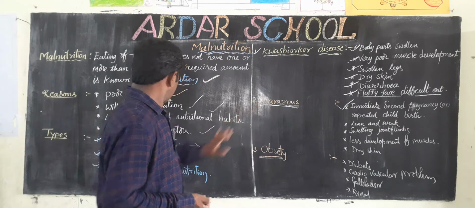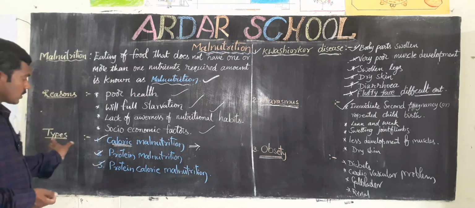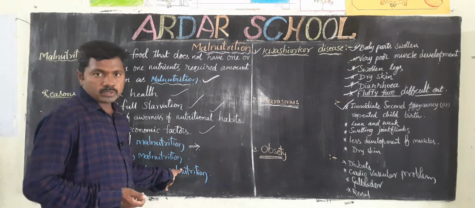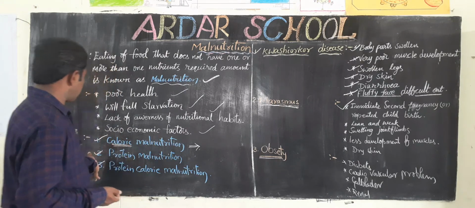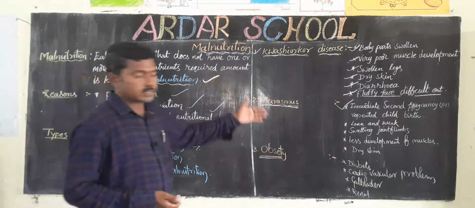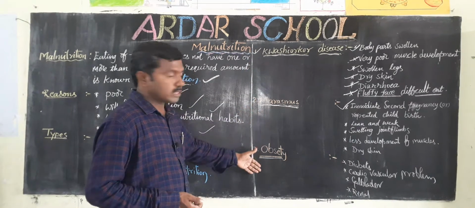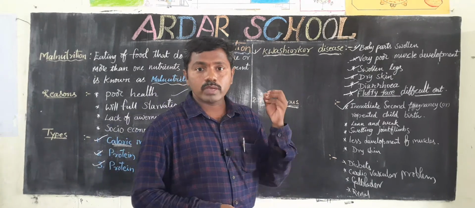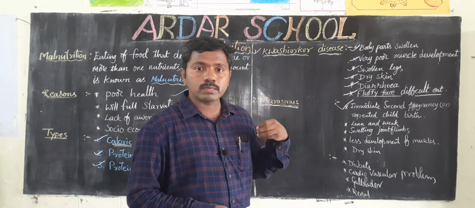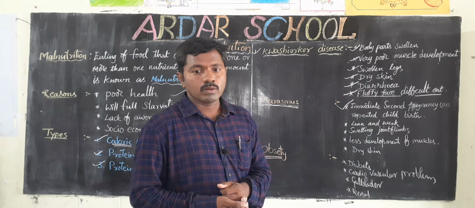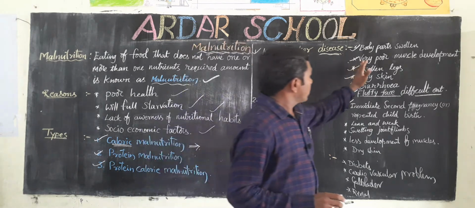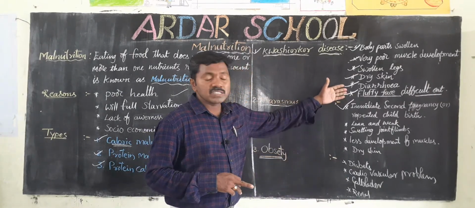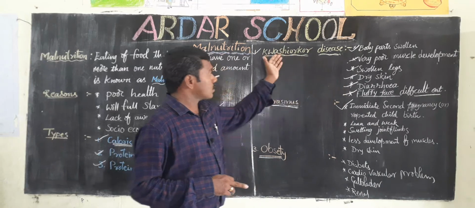Okay children, these are the types of malnutrition: caloric malnutrition, protein malnutrition and protein caloric malnutrition. So here are three types of malnutrition, and three diseases: kwashiorkor, marasmus and obesity. In kwashiorkor, the body parts are swollen because of accumulation of water in the intercellular body parts. Next, very poor muscle development, swollen legs, dry skin, diarrhea, fluffy face, difficult to eat. These are the characteristics of kwashiorkor.